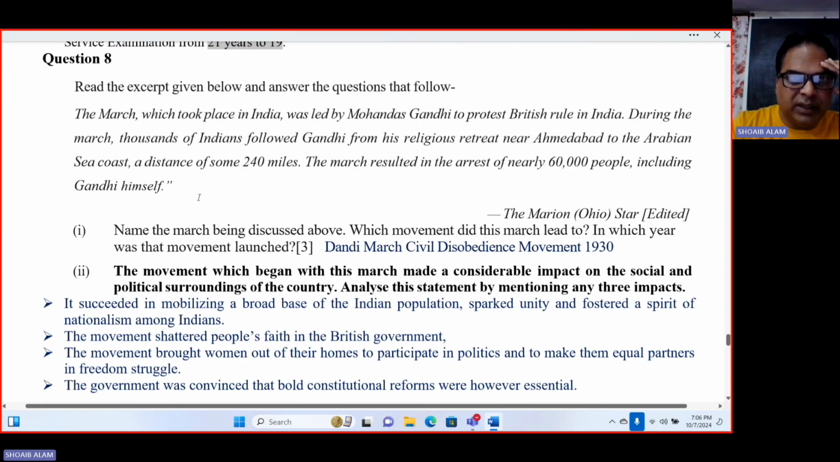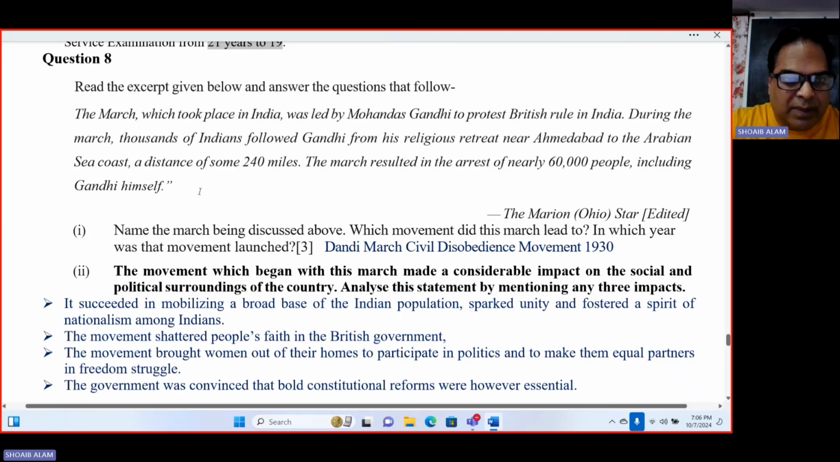Number 8, read the excerpt given below and answer the questions that follow. So altogether, what is mentioned over here? The march, which took place in India, was led by Mohandas Gandhi to protest British rule in India. During the march, thousands of Indians followed Gandhi from his religious retreat near Ahmedabad to the Arabian Sea coast, a distance of some 240 miles. The march resulted in the arrest of nearly 60,000 people, including Gandhiji himself.